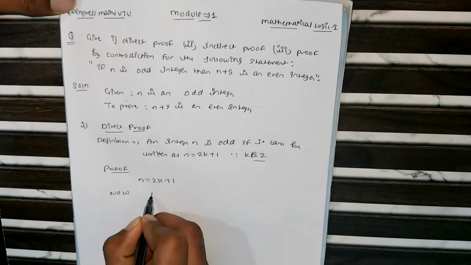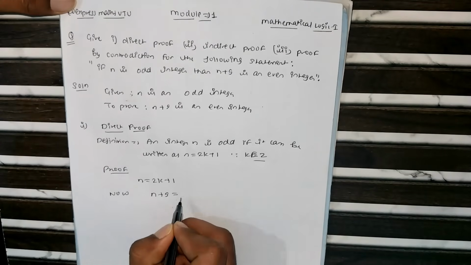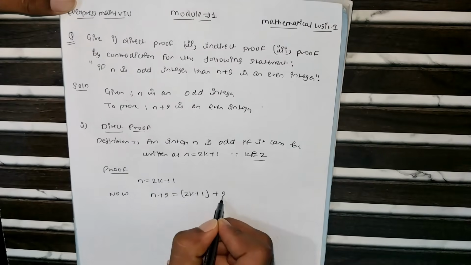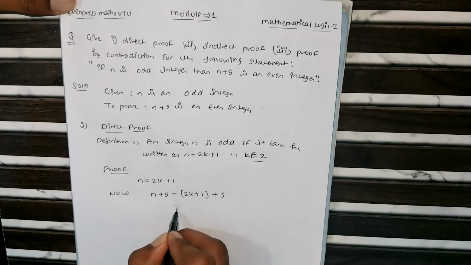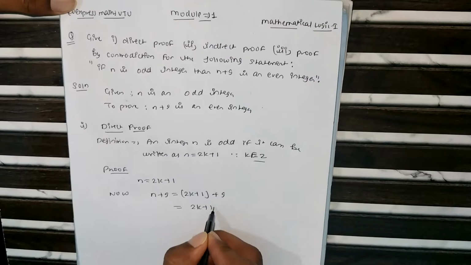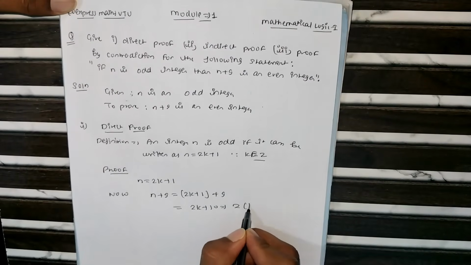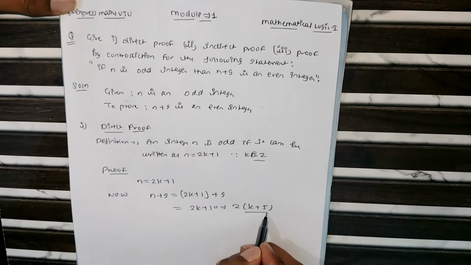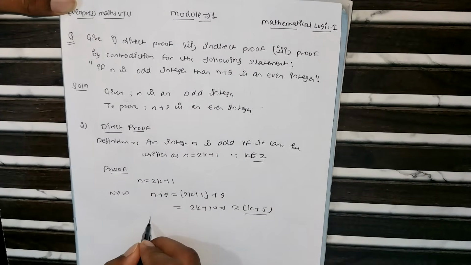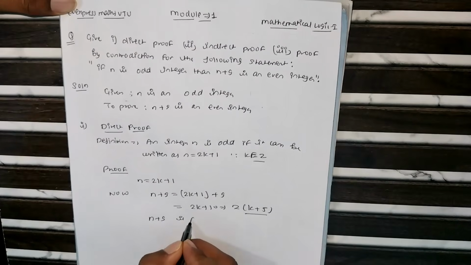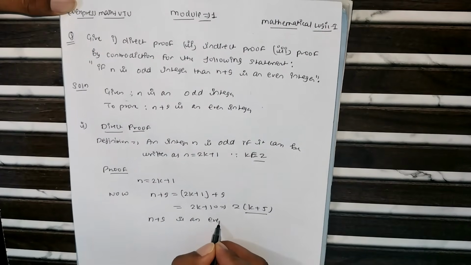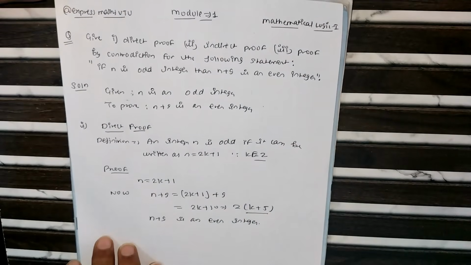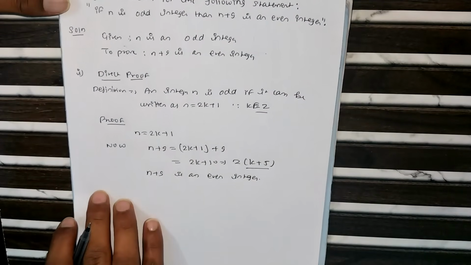Now n plus 9 equals 2k plus 1 plus 9, so 2k plus 10. Take out 2 as a common factor, remaining is k plus 5. So as you can clearly see, this is a multiple of 2. So we can see that n plus 9 is an even integer.